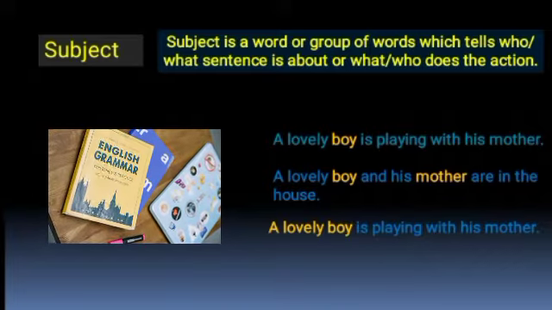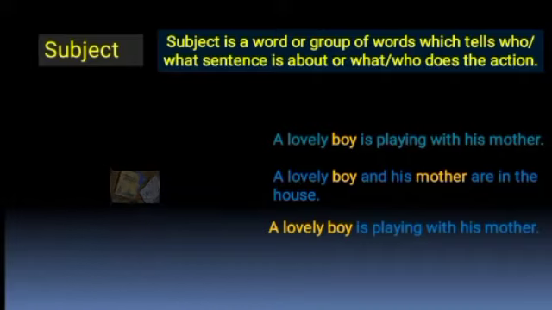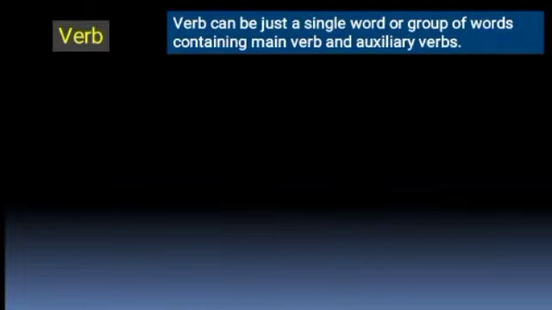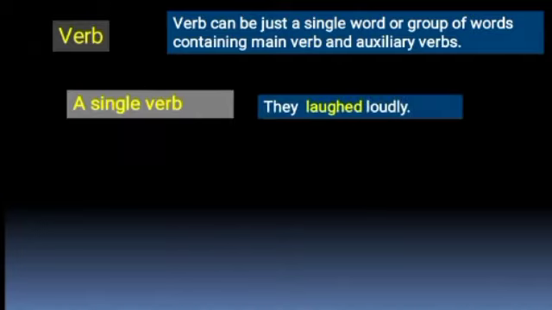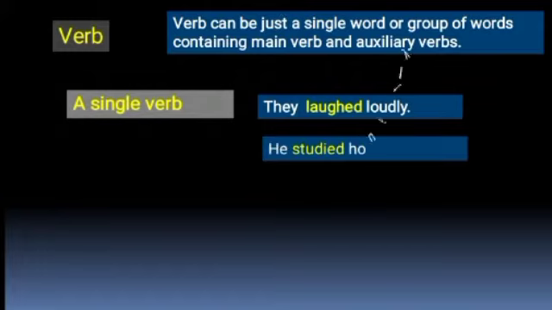Moving further, we have to discuss now verb. Verb is the second and most important element in a sentence. A verb can be just a single word, that is a verb, or a group of words containing main verb and auxiliary verb. Here is an example of a single verb. They laughed loudly. Here, laughed is a single main verb. In another example, he studied honestly. Here, studied is a single main verb.